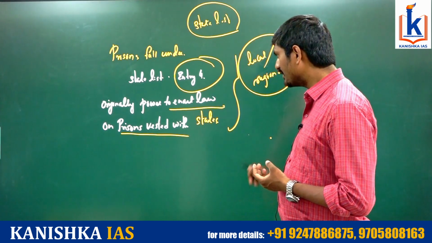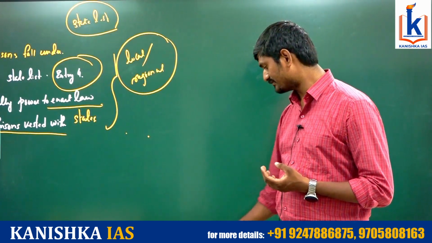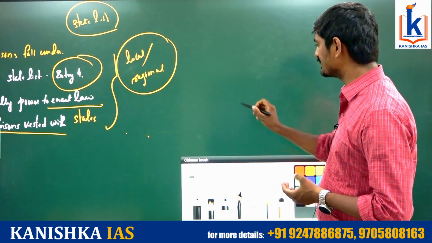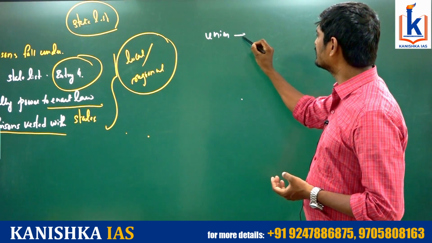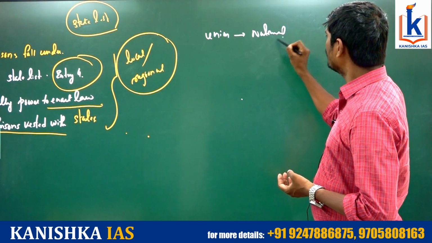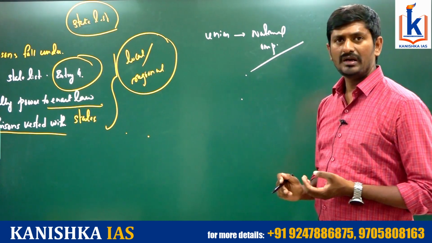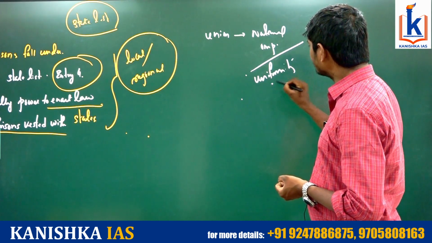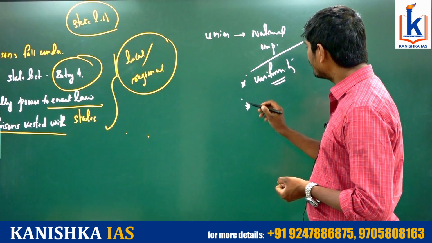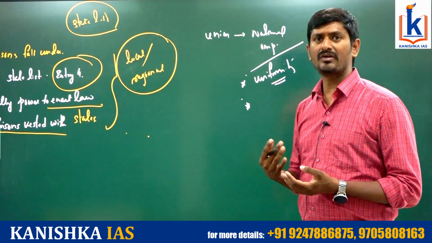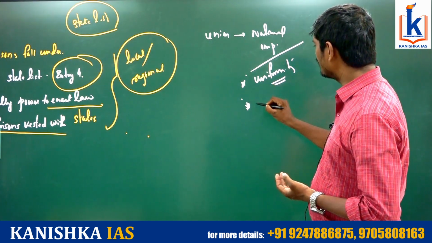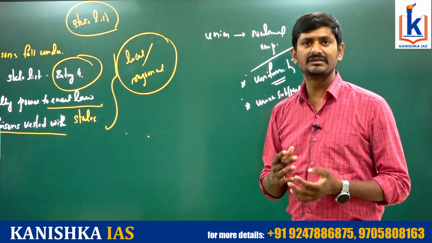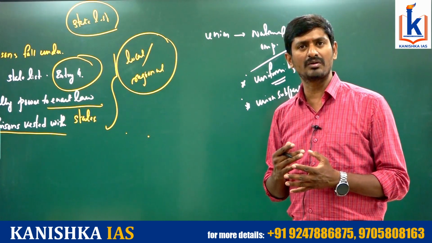So the logic is simple. In order to identify which subject falls under which list, the union list contains the matters of national importance. Not only that, any matter related to the uniformity of legislation, which must be under the competency of the union executive and the union legislature, is a union subject. For example, subjects like banking, currency, defense. These are matters of national importance, so they definitely belong to the union list.